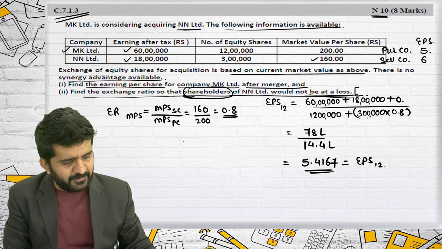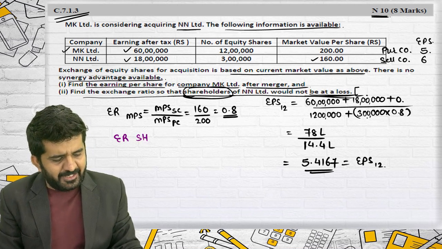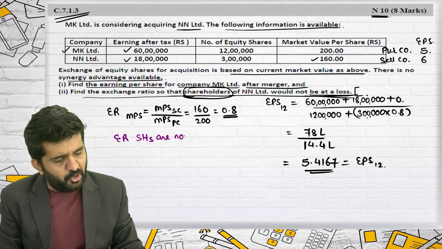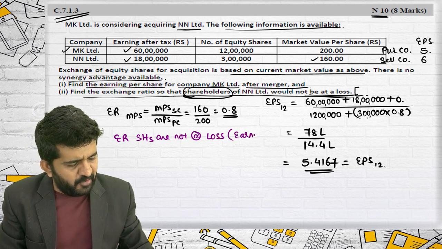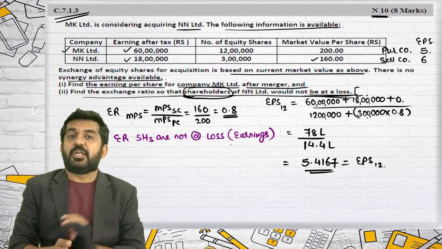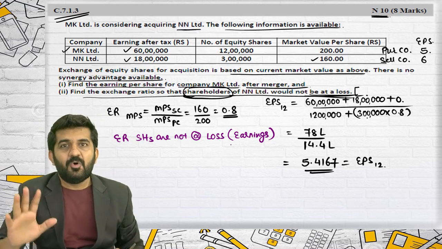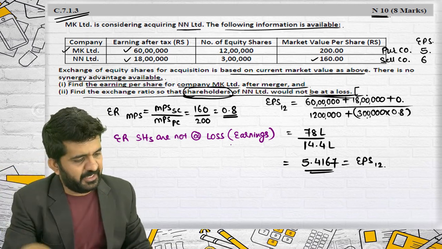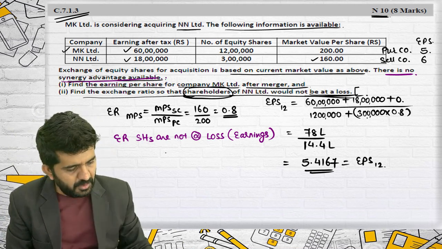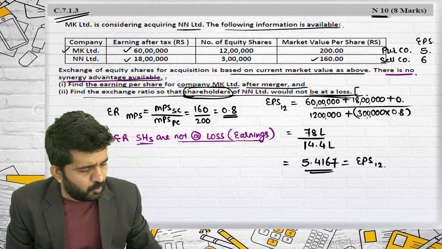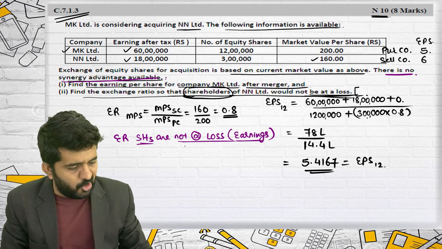I'm writing my answer: exchange ratio so that shareholders are not at a loss in form of earnings. This is my assumption. Or write down clearly that this is my assumption. Now, if your fundamental is clear, believe me, there is no synergic gain. Shareholder does not want any loss. So neither of the shareholders wants the loss.